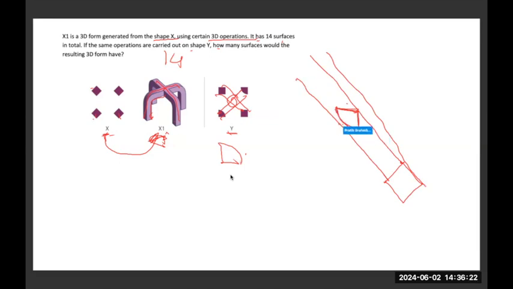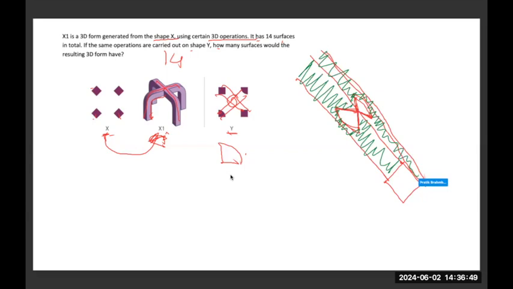Likewise on the other side, we get the same possibility, where some space is left behind at the bottom, which means this whole surface is a continuous surface. Also, this surface is a continuous surface. One continuous surface here and another continuous surface here.